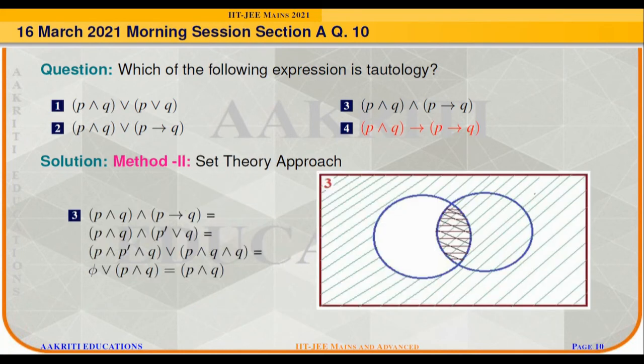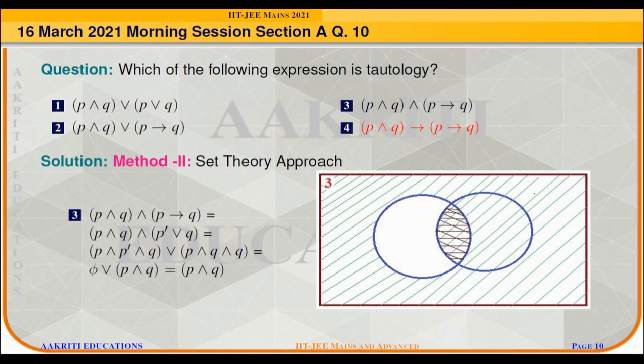In the third option, P conjunction Q conjunction with P implies Q can be simplified using the distributive law as P conjunction Q, which is equivalent to P intersection Q. In the Venn diagram, the positive slope slant lines are representing P implies Q and the negative slope slant lines are representing P intersection Q. By taking the intersection of both, we will get the region P intersection Q, which is similar to P conjunction Q, represented by horizontal lines. It is not covering the entire universal set, hence it is also not a tautology.